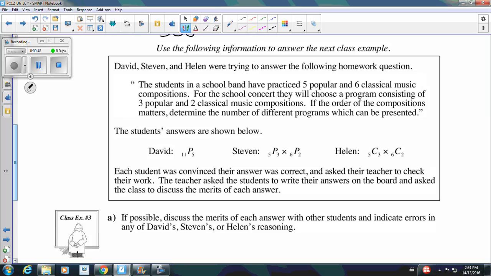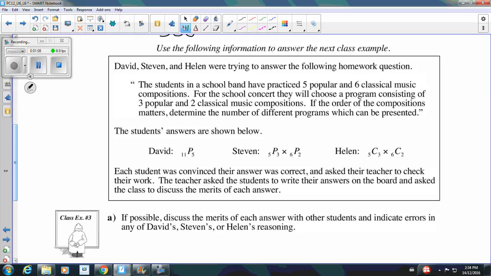The students' answers are shown below. David went with 11P5, Stephen went with 5P3 times 6P2, and Helen went with 5 choose 3 times 6 choose 2. If possible, discuss the merits of each answer with other students and indicate errors in any of David's, Stephen's, or Helen's reasoning.